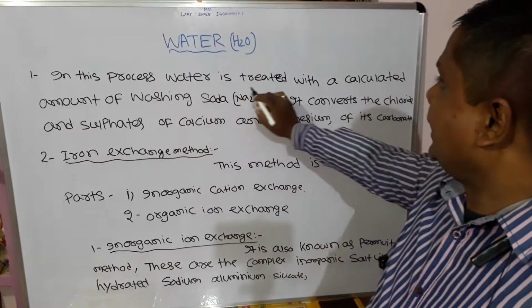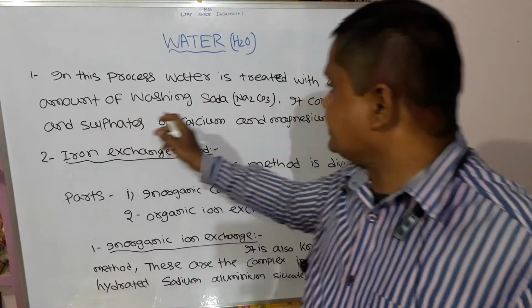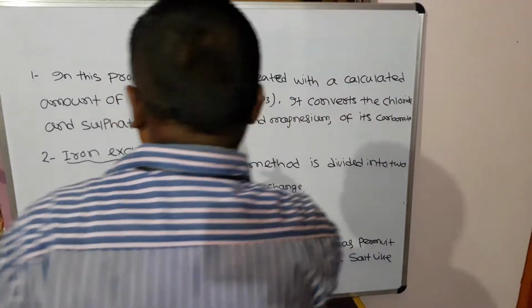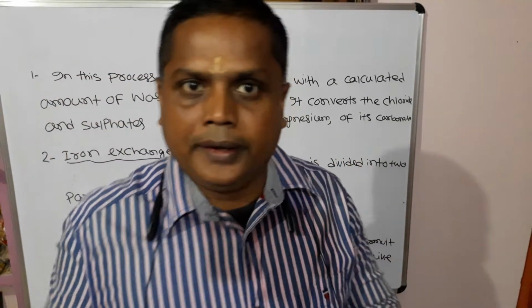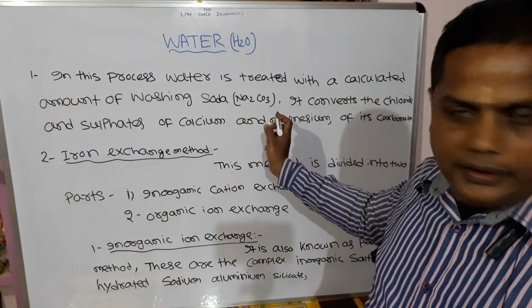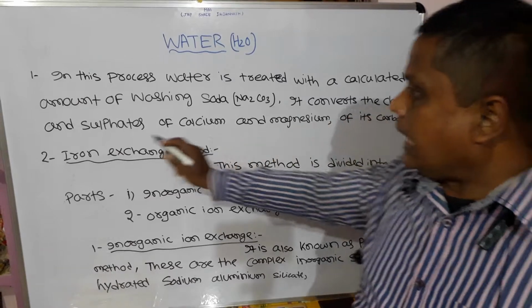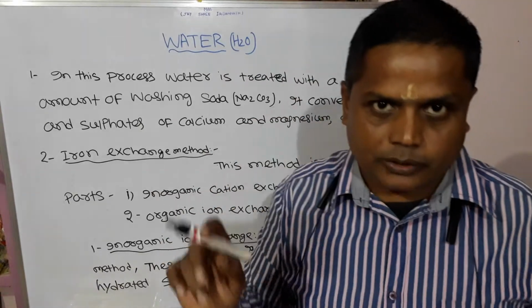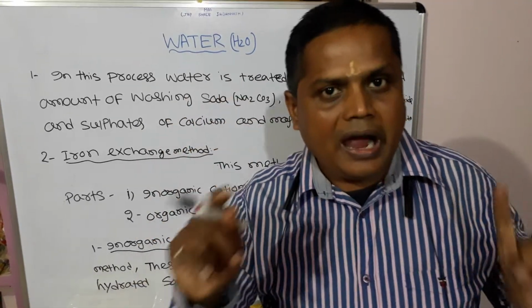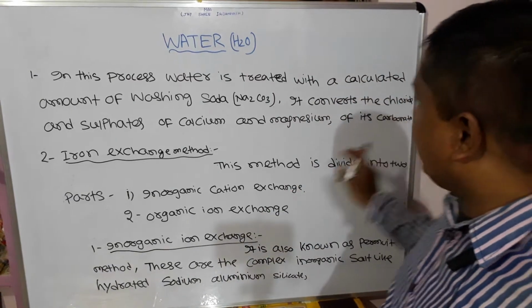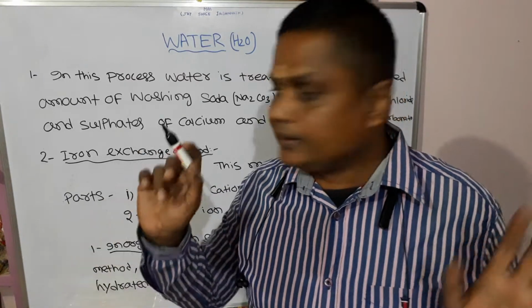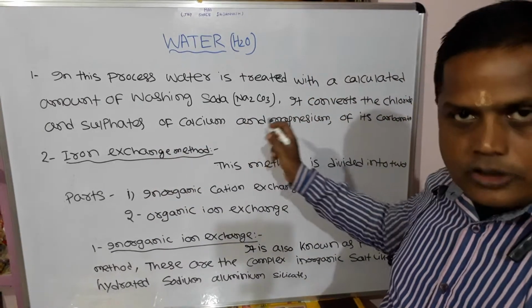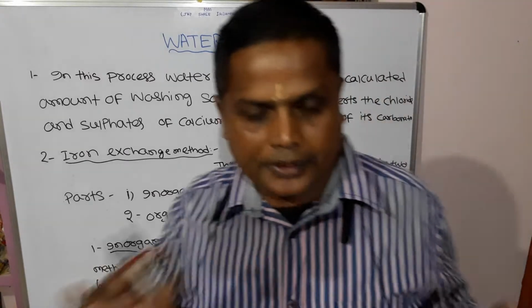In this process, water is treated with a calculated amount of washing soda, Na2CO3. It converts the chlorides and sulfates of calcium and magnesium into their carbonates.